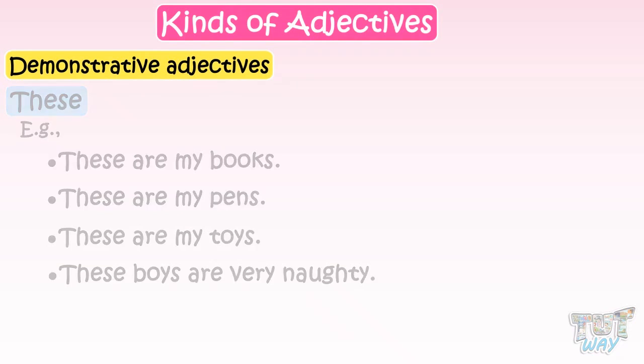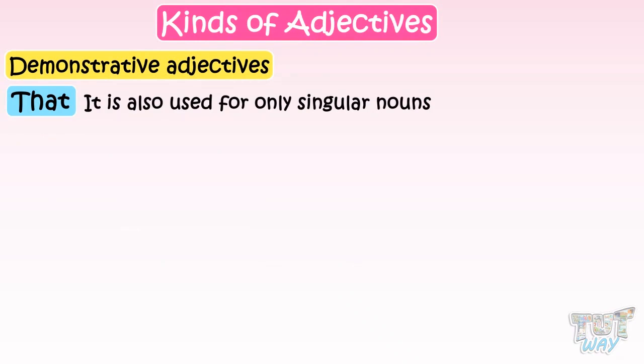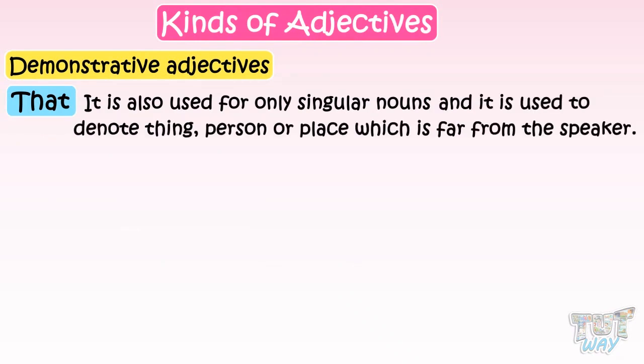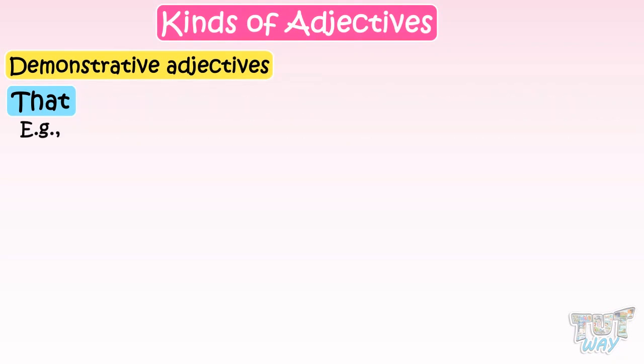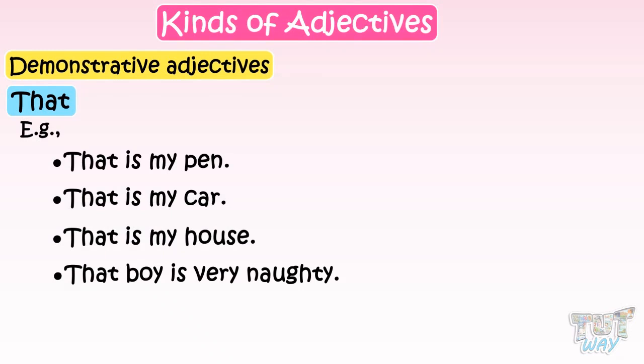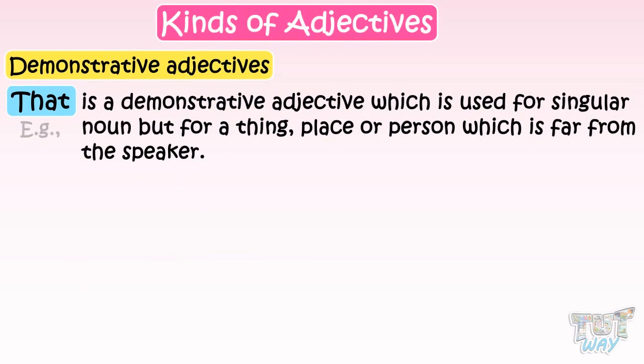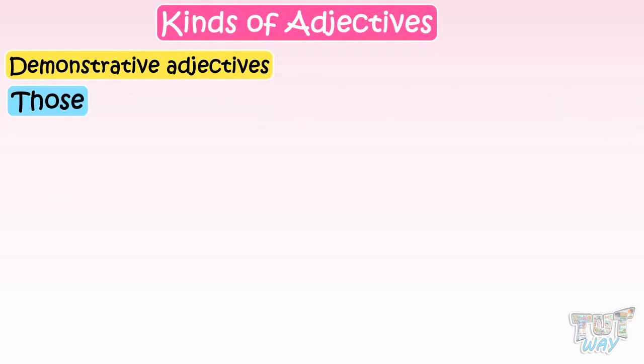Next demonstrative adjective is that. That is also used for only singular nouns, and it is used to denote a thing, person, or place which is far from the speaker. Like, that is my pen. That is my car. That is my house. That boy is very naughty. That is a demonstrative adjective which is used for a singular noun, but for a thing, place, or person which is far from the speaker.